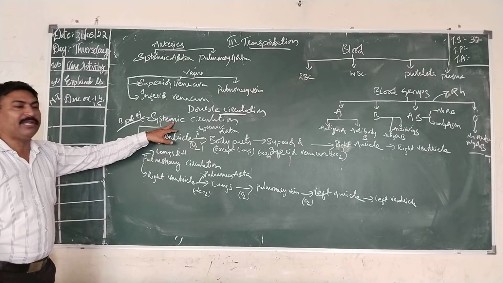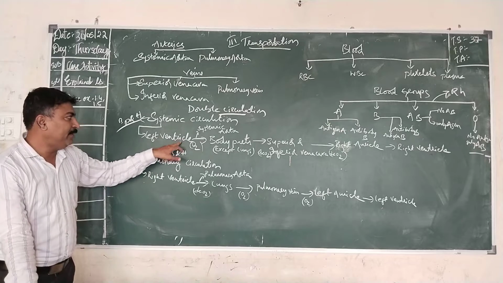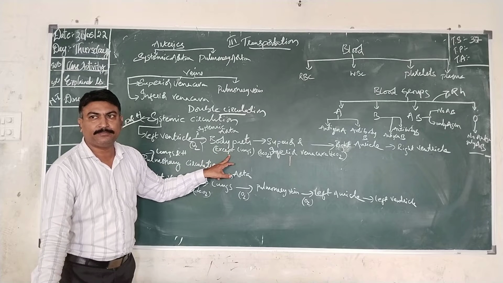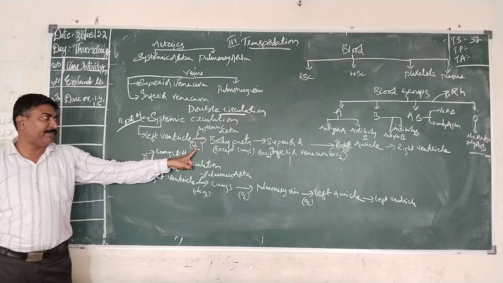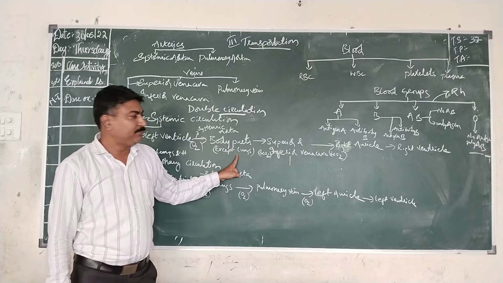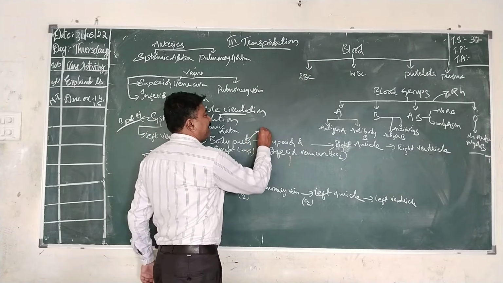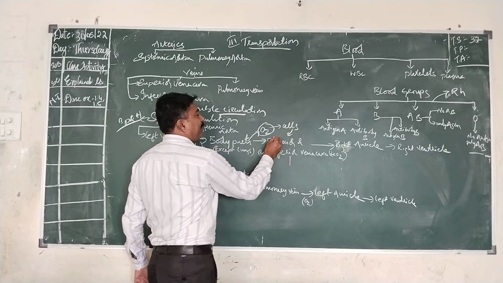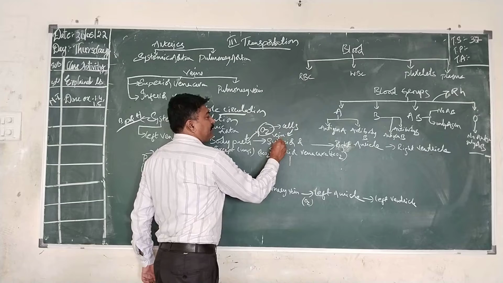Now if we see the systemic circulation, it starts from the heart, that is the left ventricle, which carries oxygenated blood through the systemic aorta. It will be supplied to all the body parts except lungs, where exchange of gases takes place. That is, oxygen present in the blood will be taken into the cells, and deoxygenated blood will be passed into the veins, from the capillaries.